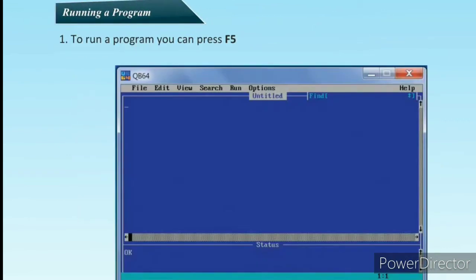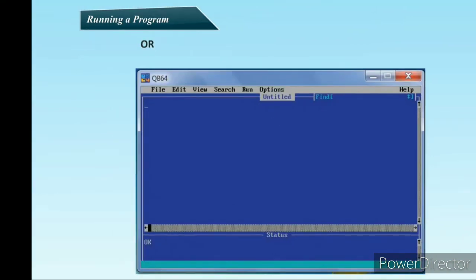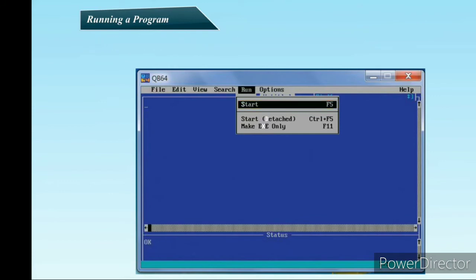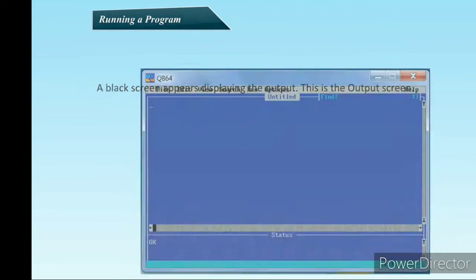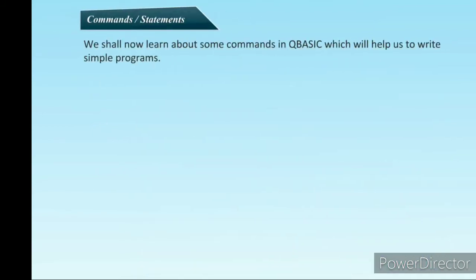To run a program, let us see the following steps. To run a program, press F5, or click on the Run menu. A blank screen appears where you can see the output displayed. Now, what are commands and statements?